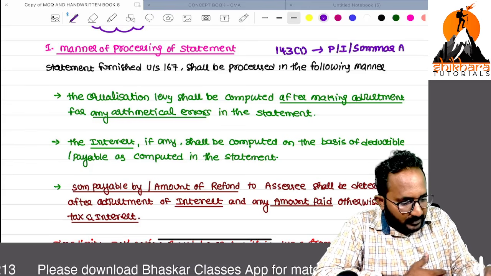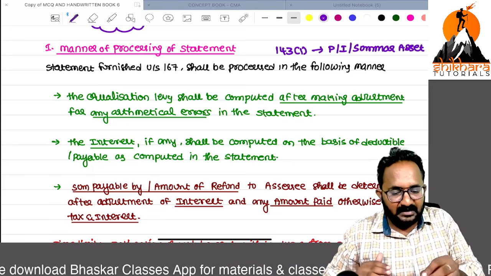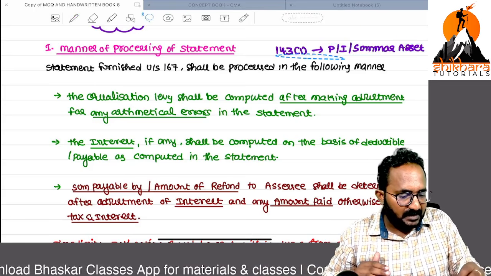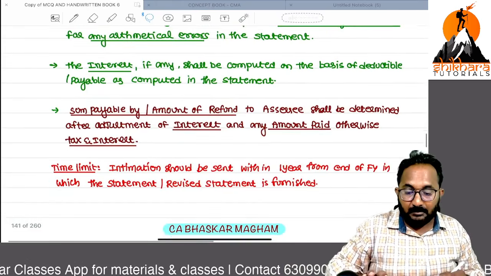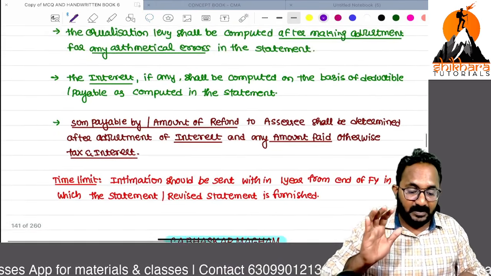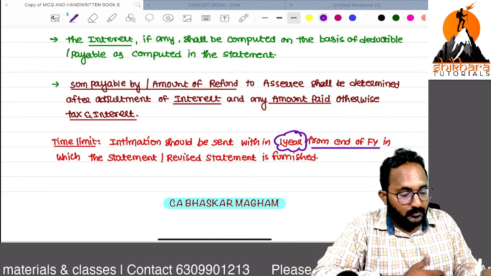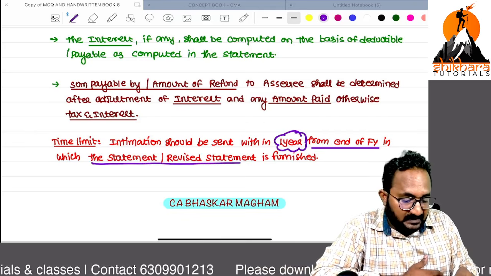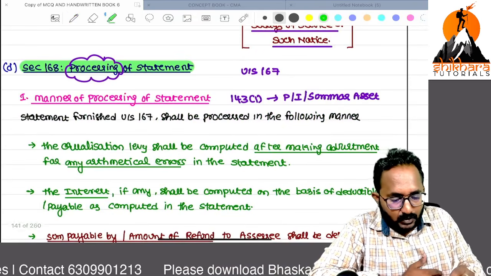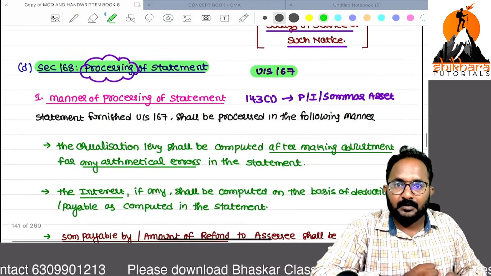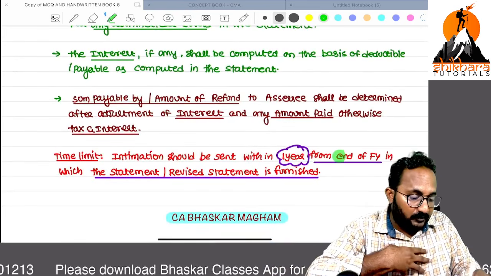The same points we already know are here. After the completion of this processing, we have to send the intimation within 1 year from the end of the financial year in which the statement or revised statement was filed. So under 167, you can file the statement or revise the statement.